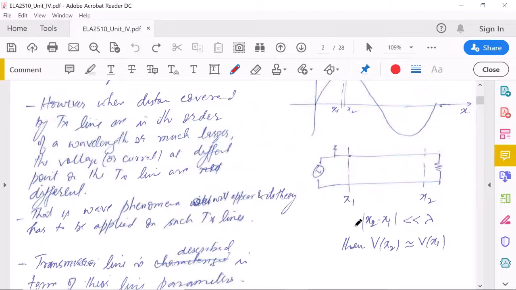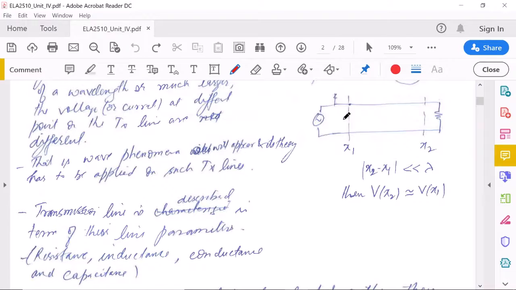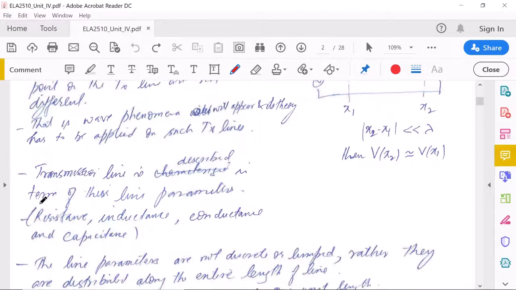So what is the case at high frequencies, where the transmission line length is the same, but the lambda is reduced? Lambda is very small, so the line length approaches the lambda. Then the wave phenomena will appear, and wave theory has to be applied on such a transmission line. We can't just approximate these two voltages as equal; rather, we have to use the wave phenomena. The signal is moving in terms of waves. So here transmission lines are described in terms of their line parameters.